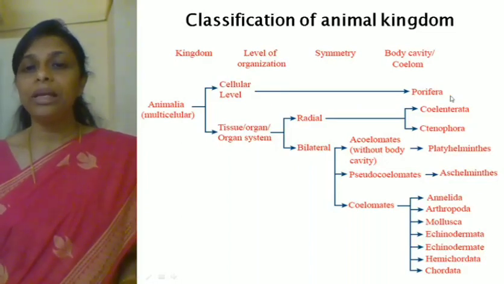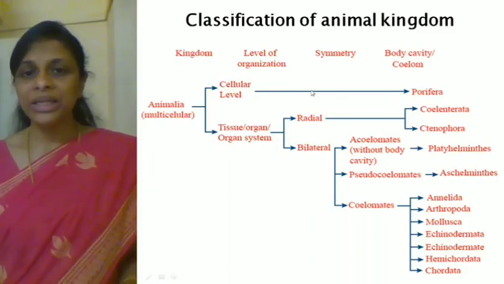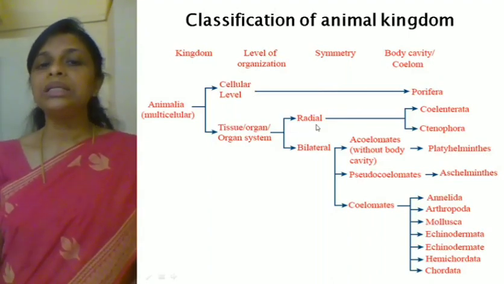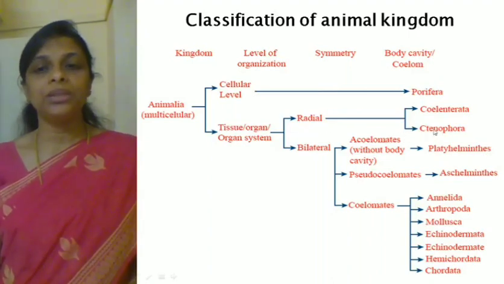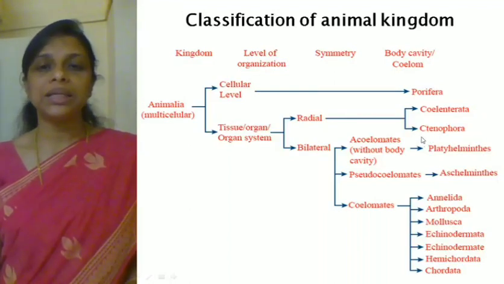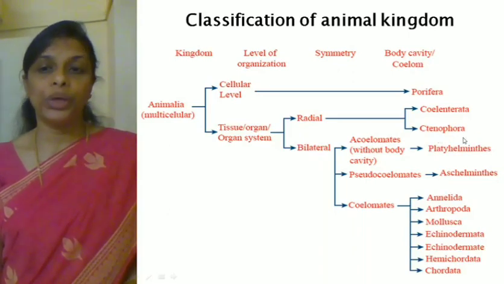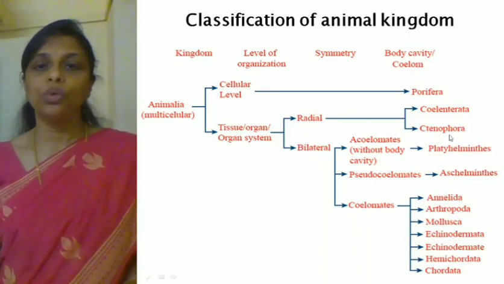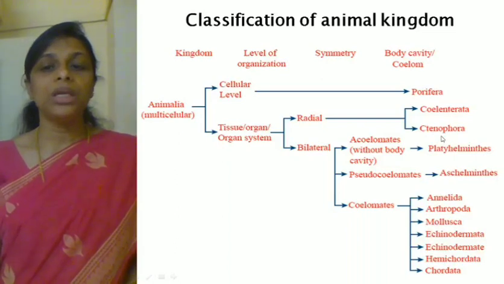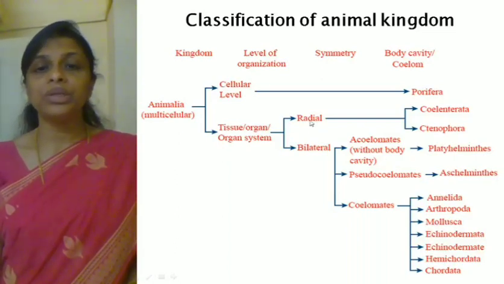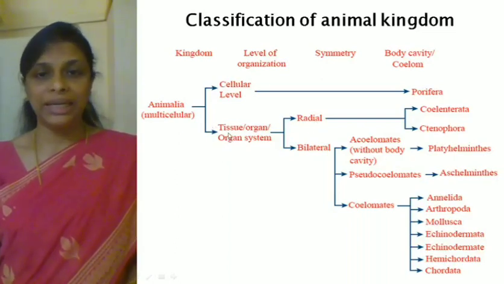In the first phylum Porifera there is no symmetry, that is asymmetrical. Then radial symmetry is exhibited by 2 phyla, Coelenterata and Ctenophora. Here the C is silent in Ctenophora. So these are the 2 phyla which exhibit radial symmetry and tissue level of organization.